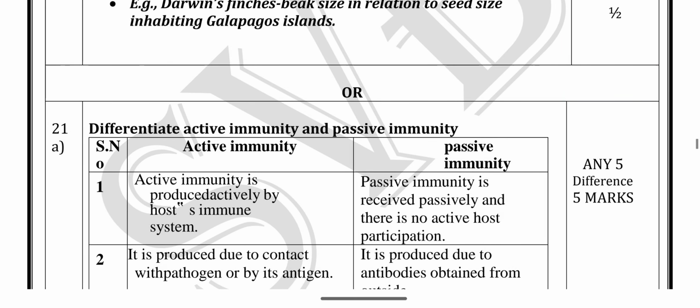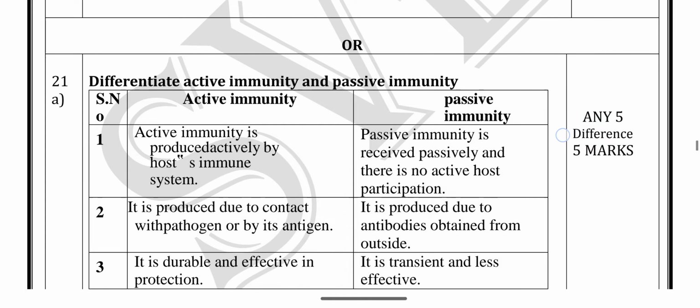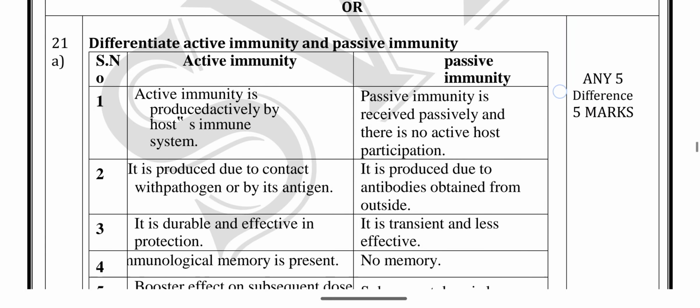Next, question number 21a: differentiate active immunity and passive immunity. Active immunity is produced actively by the host's immune system. We have natural immunity and innate immunity from childbirth. Passive immunity is received passively. There is no active host participation.